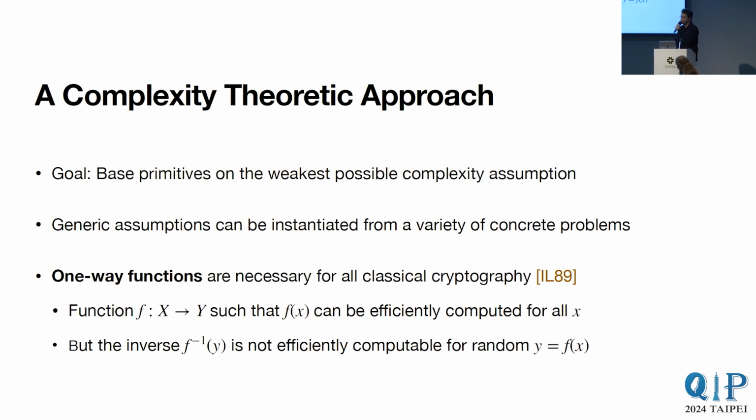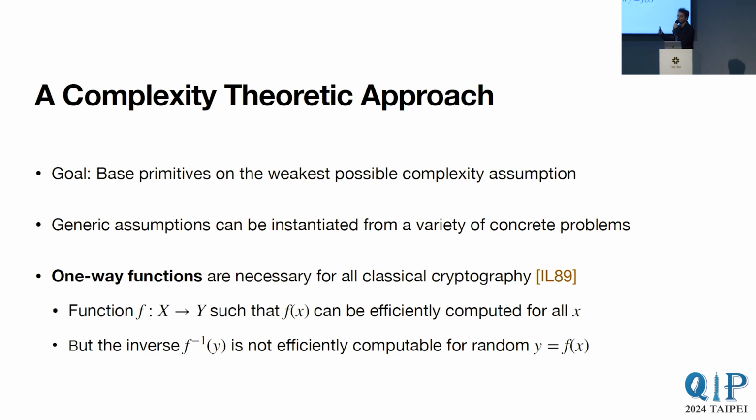Well, this fear leads to what is possibly one of the central goals of theoretical cryptography, which is we want to base our primitives on the weakest possible complexity assumption. Weakest possible because we want to minimize the chance that our assumption doesn't hold, and complexity assumption because these assumptions tend to be pretty simple and weak, while also being easily instantiable from a variety of concrete problems.